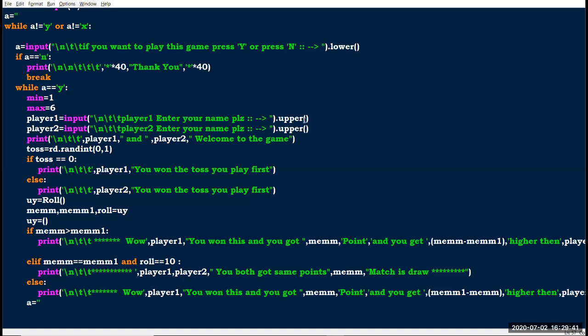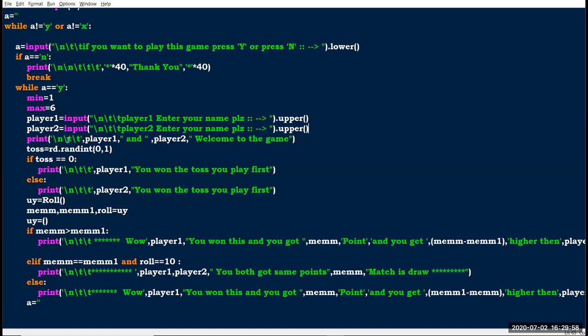Here also, if the user types in capital letters, no problem, or if the user gives their name in small letters, it automatically converts into uppercase, and here also it converts into uppercase.